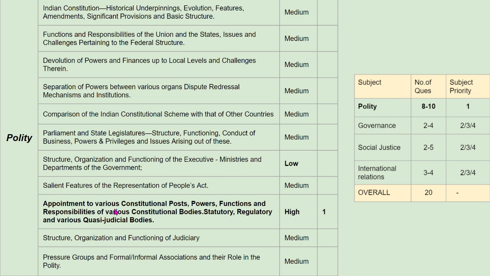However, with respect to the line on constitutional, statutory, regulatory, and quasi-judicial bodies, there are higher questions, at least one to two questions from this line. So overall, since there have to be 10 questions from this section, it is well spread across the syllabus lines. So it calls for balance again with all the syllabus lines, and this is the most dynamic paper in terms of the questions also. So let us try to understand that with an example.